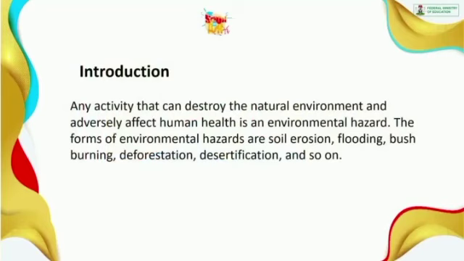Desertification occurs when a vegetative land becomes like a desert due to maybe bush burning or loss of nutrients, and all the living organisms there like plants and animals die, the water dries up and the land becomes like a desert.